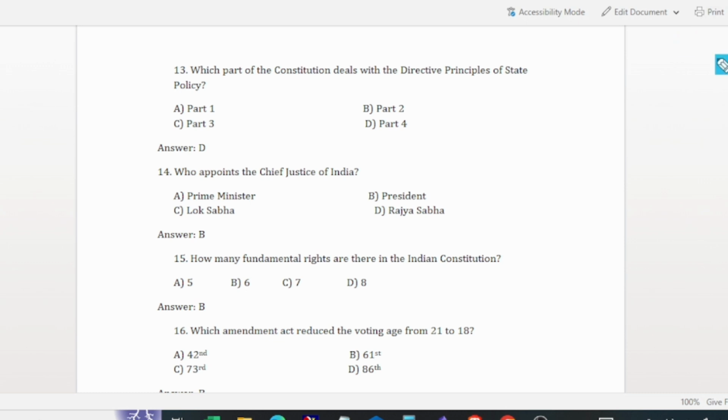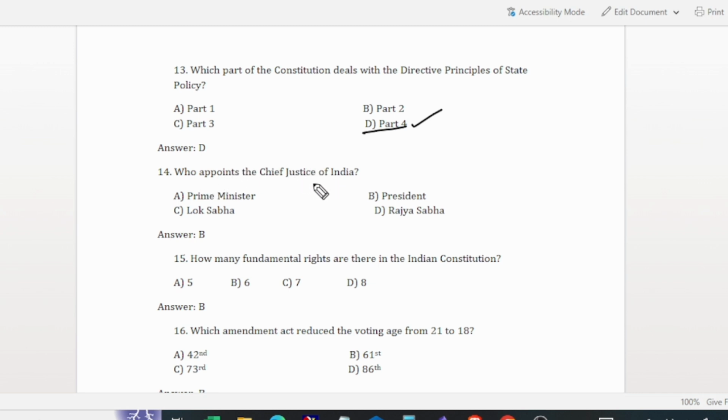And the next question is, which part of the Constitution deals with the directive principles of state policy? Part 4 of the Indian Constitution deals with the directive principles of state policy. And the next question is, who appoints the Chief Justice of India?